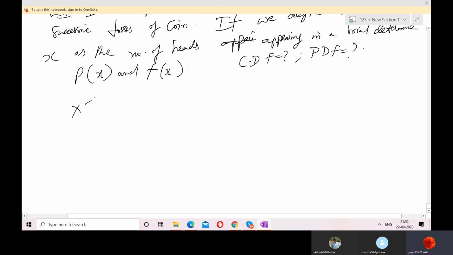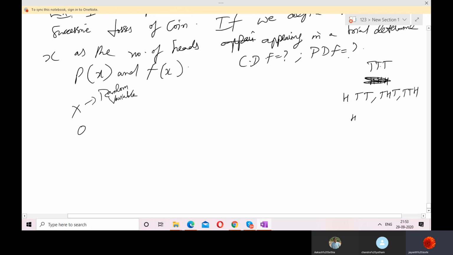Now, x is a random variable, for example, and here I am taking 0. You are tossing 3 coins, so let us see the outcomes. Here no heads: tail, tail, tail. Then head, tail, tail; tail, head, tail; and tail, tail, head.